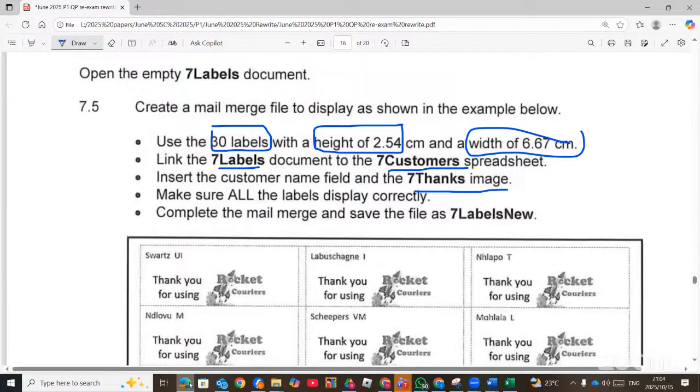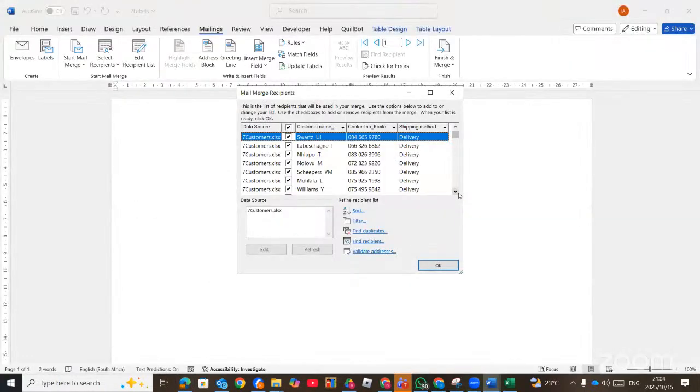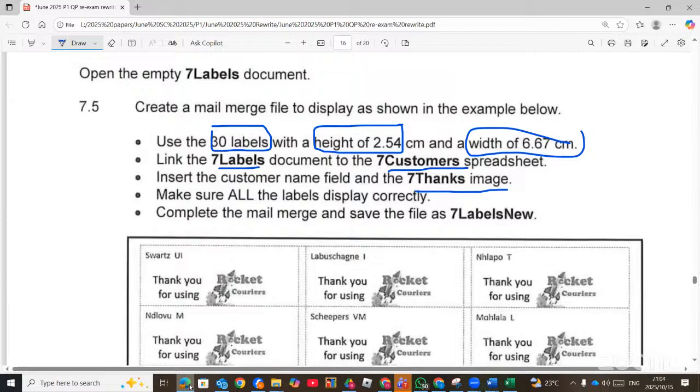30 labels with a height. So we have to go and check. So there are so many of them, with a contact number and then the image. So, they said the height. So the default was not supposed to be there. We made a mistake there. We're supposed to change the height and then the width, but you can change that one when we are done. And then also the linking, we are done with the linking.